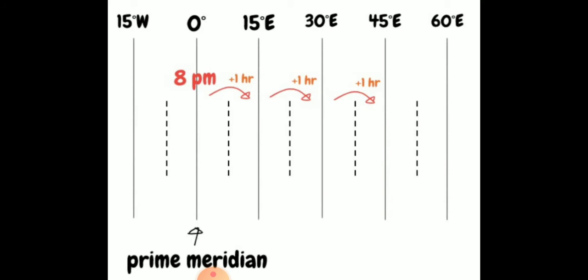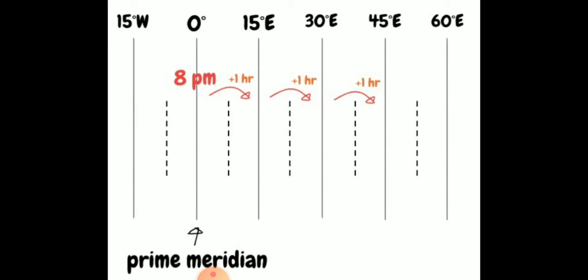That means you have to keep on adding 1 hour as you go 15 degree away from 0 degree meridian. Suppose at 15 degree east it is 9 p.m. Then what will be the time at 30 degree east? So 1 hour ahead. What will be the time at 45 degree east? It will be 1 hour ahead.